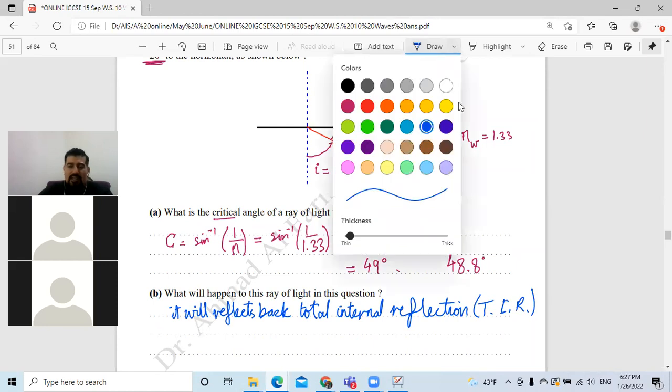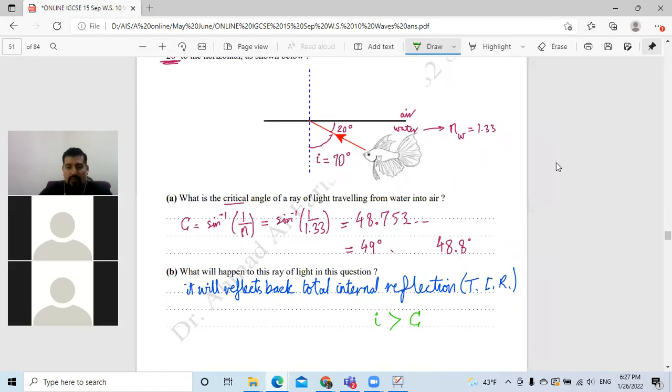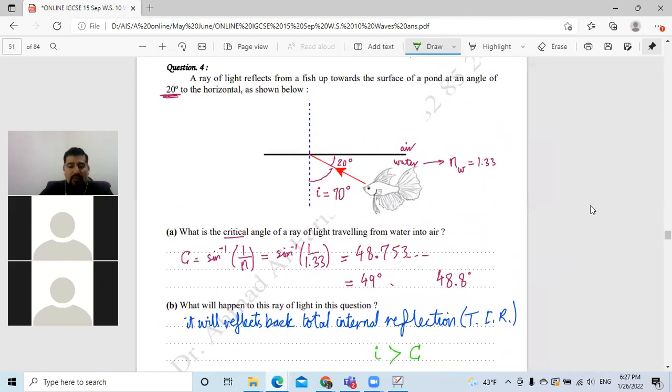Now, some of you will ask me, did they ask why this happened? No, they didn't ask. But if they ask, what are you going to say? Because the angle of incidence is greater than how much? Greater than the critical angle, because 70 degrees is more than 49 degrees. That's why the light reflects: total internal reflection. Good? Obvious? Tamam? Please take a screenshot of this question, question number 4.